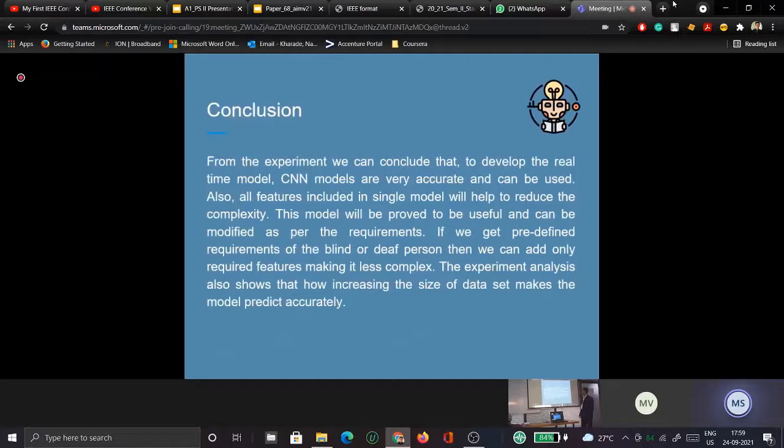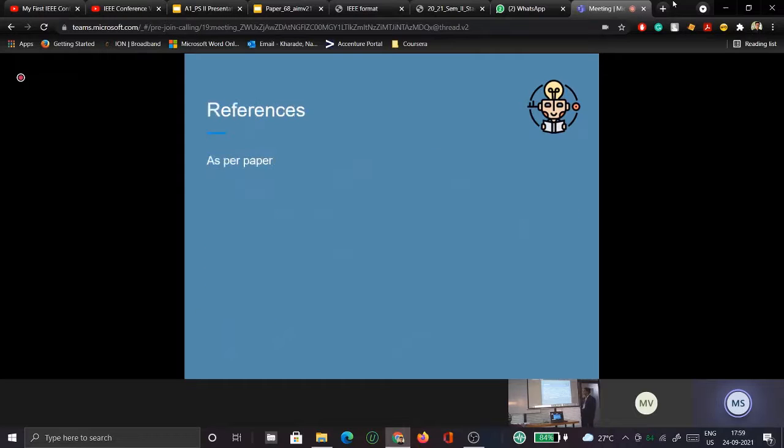Next. The conclusion is that this model will not just complete the requirement of the deaf and mute, but this will also bring innovation in them. Next. References, which are as per the paper.